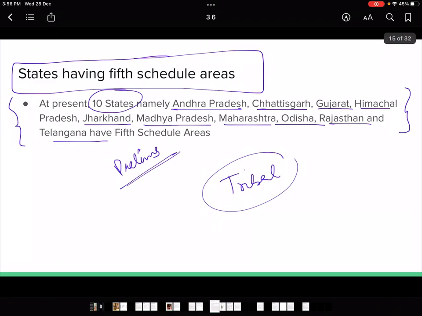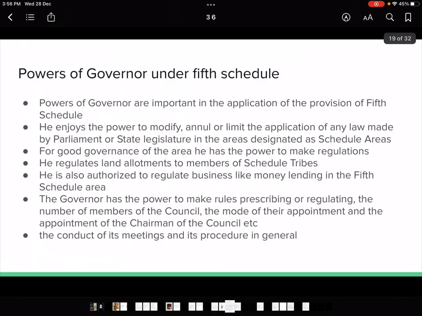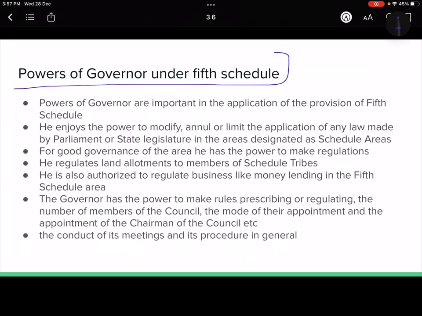ठीक है. Now let's go to the, okay, I think this slide we have done already. So now let's go to the powers of governor under the fifth schedule.